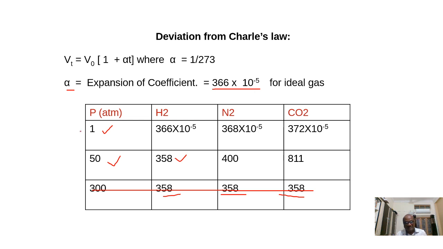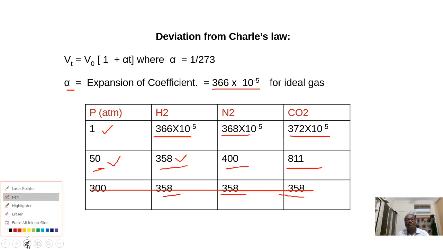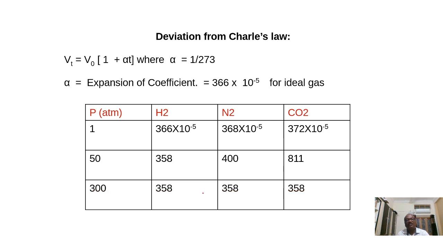Means at very low pressure, that is 1 atmosphere, hydrogen, nitrogen as well as CO2 are behaving approximately ideally. But when the pressure increases, they exhibit deviation from ideal behavior. So this is about Charles' law. When the pressure increases, the thermal expansion coefficient is also increasing. The value for an ideal gas should be 366 into 10 power minus 5, but these gases do not have that value under high pressure.